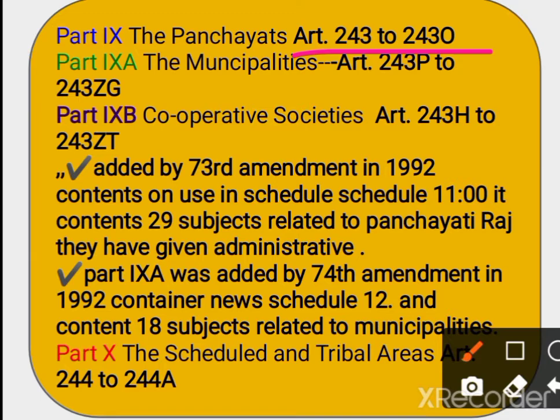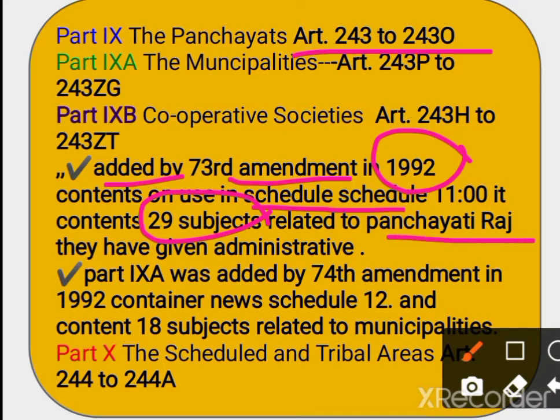We know already that this part was inserted by the 73rd Amendment in 1992. And it consists of Schedule 11, and it has 29 subjects related to Panchayati Raj, and they have been given administrative power.